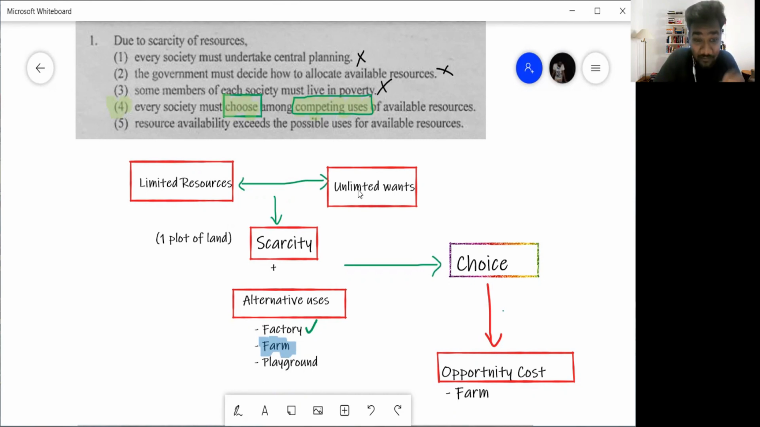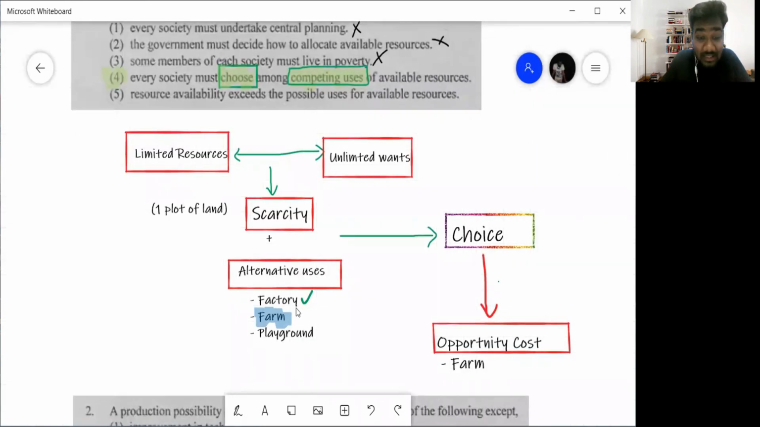Then let's say for my example, I'll just assume that we have one scarce plot of land. That means we have one plot of land, let's say bare land, right? So from this plot of land, we have alternative uses. Alternative uses means that for this scarce resource, is there only one thing we can do? No, right? We can do a lot of other things. So with these scarce resources, we have alternative uses like building a factory, coming up with a farm, or let's say building a playground. So there are different uses for this scarce resource, which is what we call land.